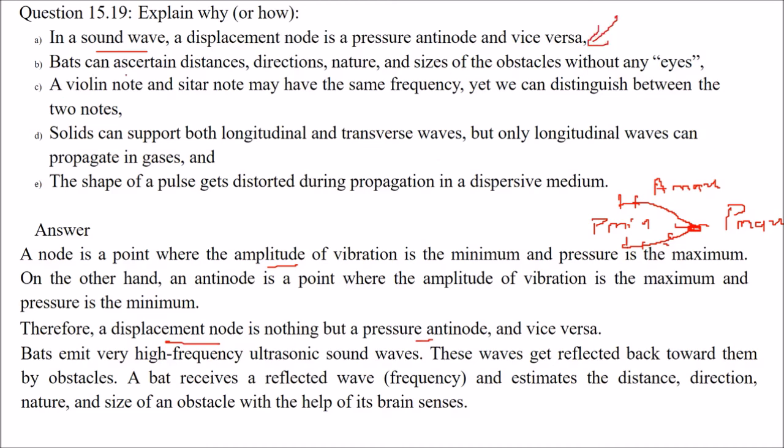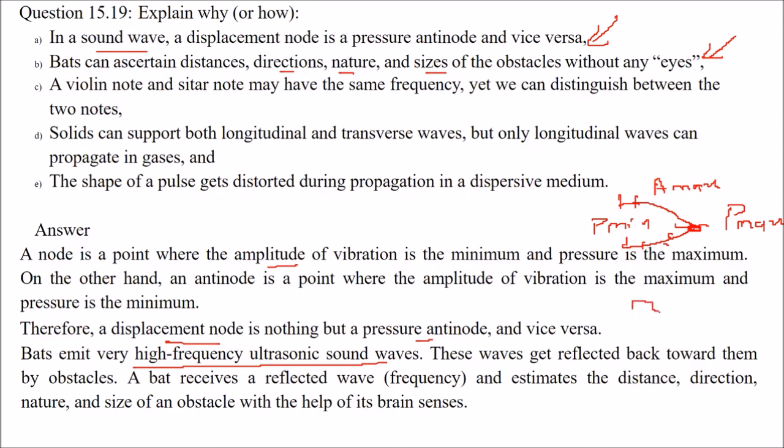Next is, a bat can ascertain distances, directions, nature, and sizes of obstacles without even having the proper vision we have. So the bat emits high frequency ultrasonic sound waves. These waves are reflected back toward it by obstacles.